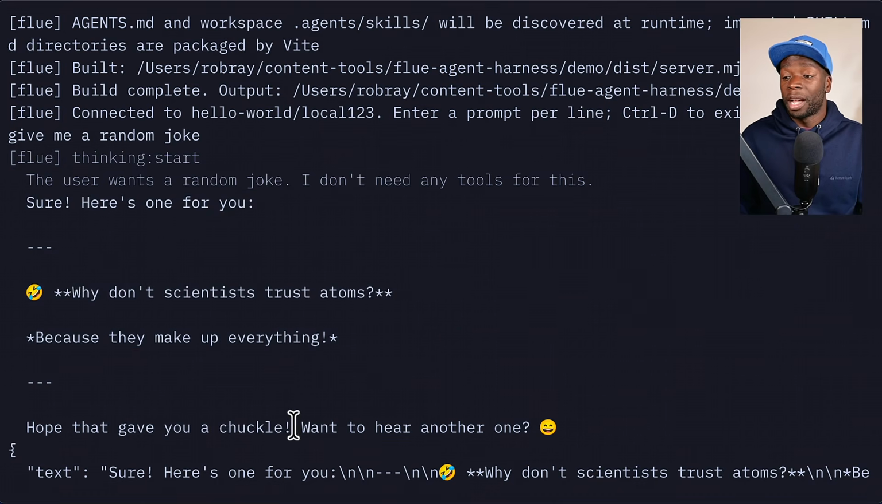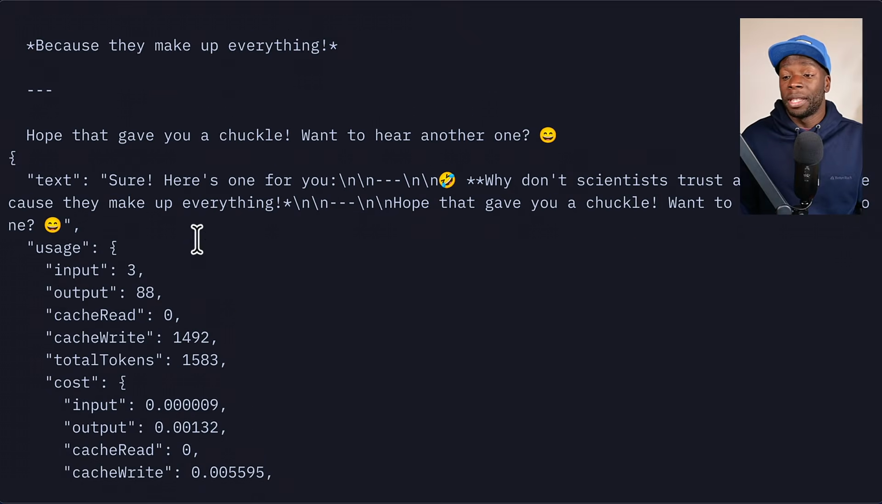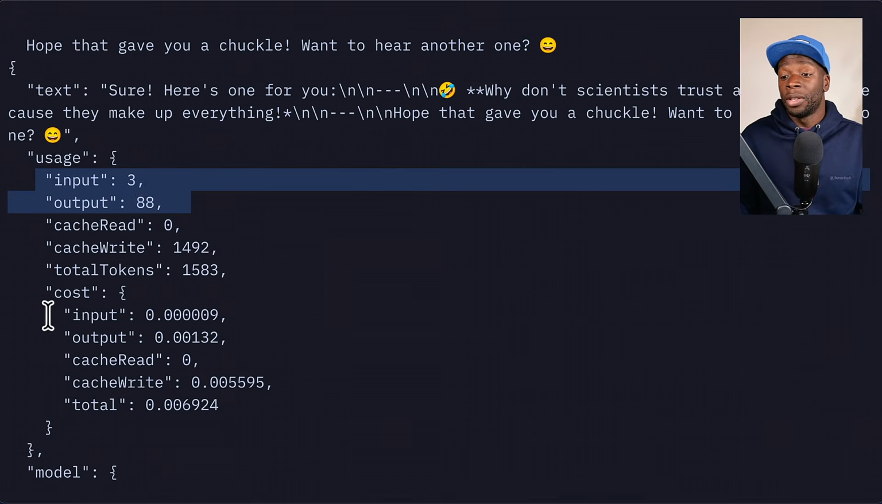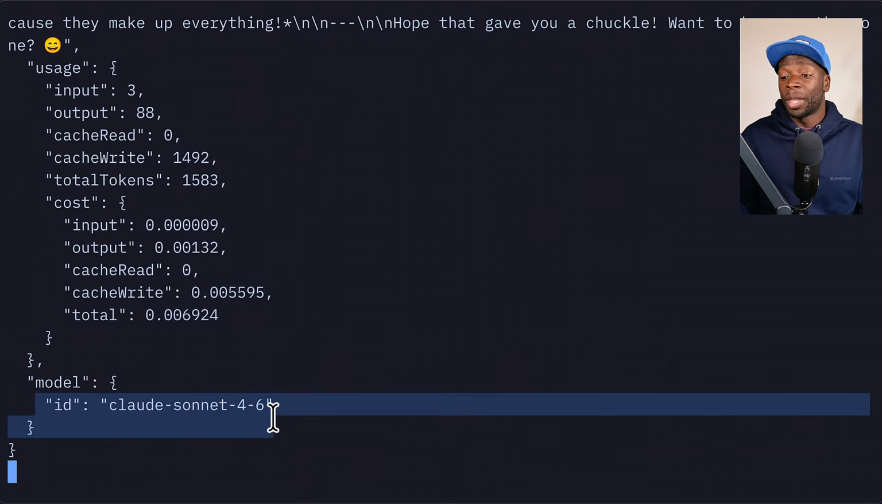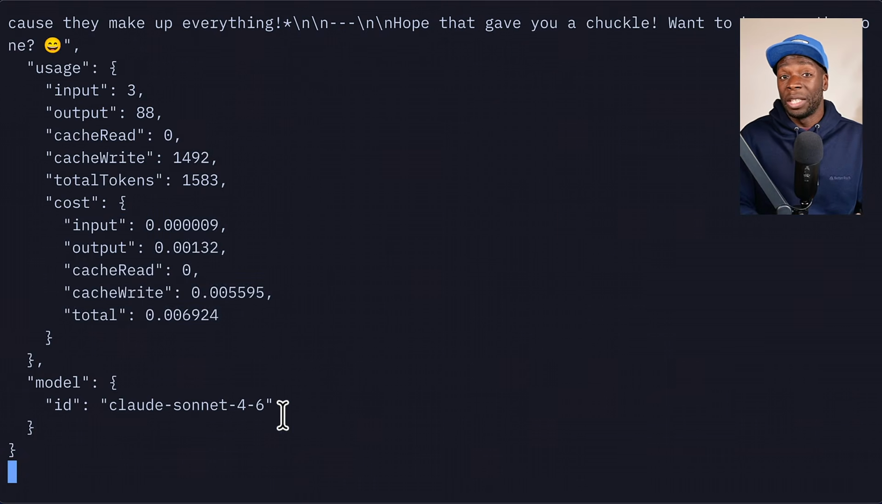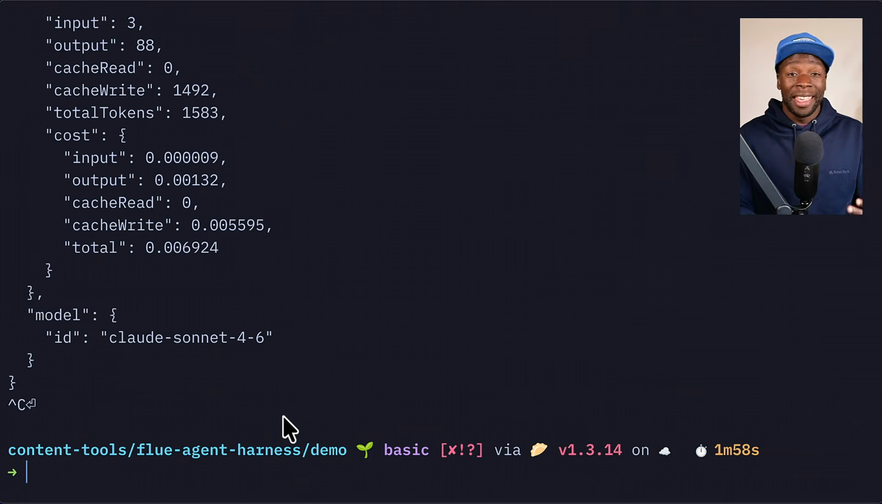Then it gives me a joke, asks me for another one, but then below here, it prints the final JSON, which comprises of the text, as well as some input and output tokens, the cost of the whole prompt, and the model that was used. Of course, we could continue talking to this agent, but for now, I'm going to shut it down. And that is an example of building a basic agent with Flue.